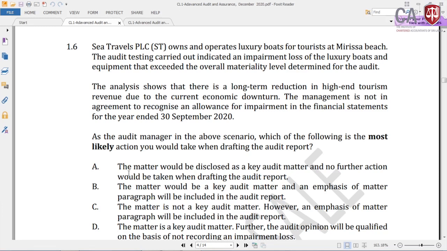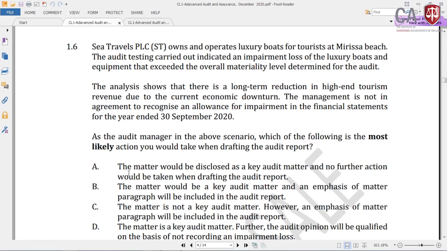Part A and D, right. Part A, the matter would be disclosed as a key audit matter and no further action would be taken when drafting the audit report. Of course, this is obviously not perfectly correct because obviously there is a material misstatement, this will be a qualification, right. Then part D, the matter is a key audit matter, further the audit opinion will be qualified on the basis of not recording an impairment. The matter is a key audit matter. Is that correct or wrong?